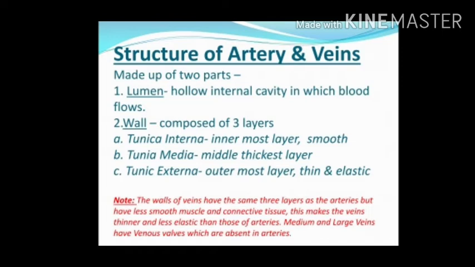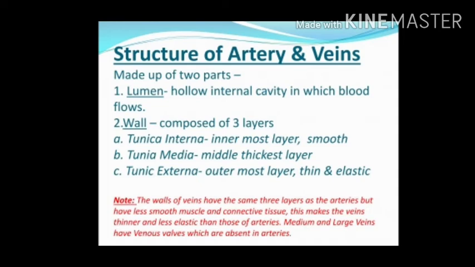The walls of veins have the same three layers as the arteries, namely tunica intima, tunica media, and tunica externa. Although all three layers are present in veins, there is less smooth muscle and connective tissue. This makes the walls of veins thinner and less elastic than those of arteries, which is related to the fact that blood in the veins has less pressure than in the arteries. Because the walls of the veins are thinner and less rigid than arteries, veins can hold more blood. Almost 70% of the total blood volume is in the veins at any given time.